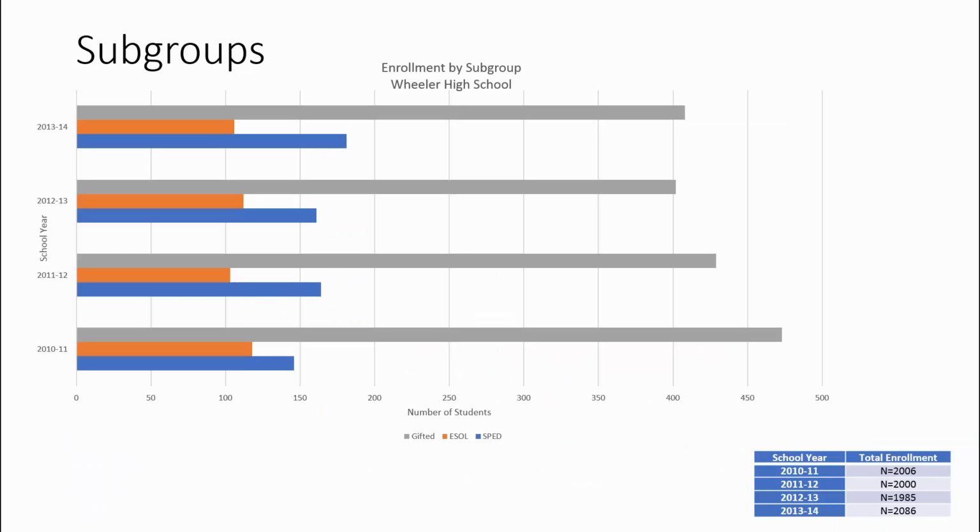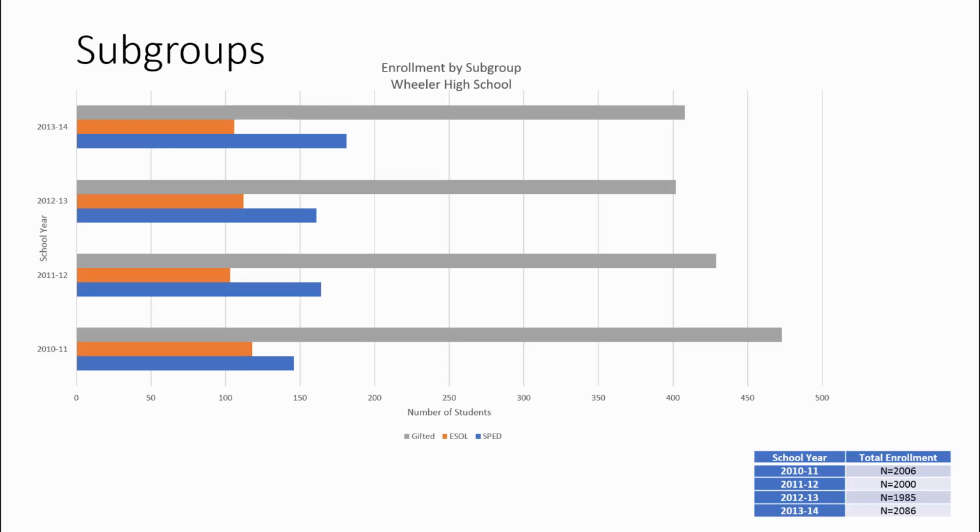As we go a little further into the enrollment data, we also see gifted, ESOL, and SPED students. As we can tell from this graph, gifted students make up a majority of the population of the school within this subgroup. As we look at the data broken down by subgroup, between gifted, ESOL, and special education, we can see that gifted declined between the years of 2010 to 11 and 2012 and 13, and then made a slight rebound in 2013 to 14.